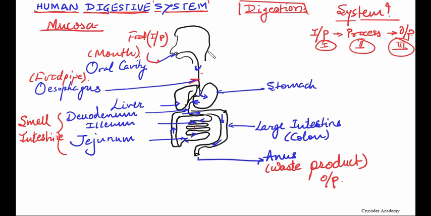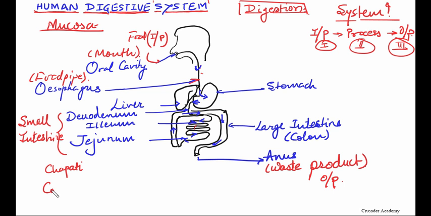Now if we talk about the mouth, what happens? Let me tell you frankly, dear friends, whatever we are eating daily, our body doesn't require that thing, the body doesn't understand that thing. Actually if we are eating chapati or rice, the body doesn't need chapati. Chapati is a complex form for it.